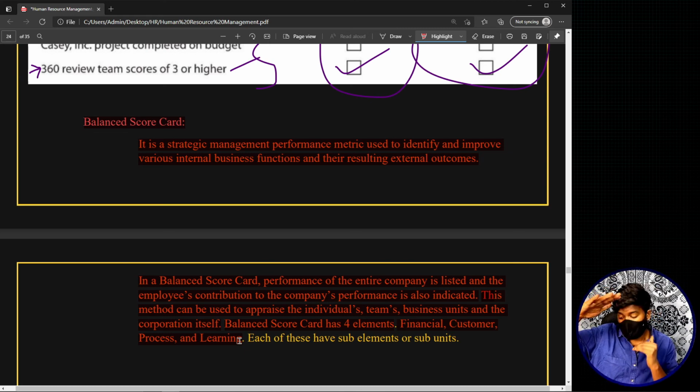If you want to appraise an individual, you choose only the individual's part in the balanced scorecard. So that is what a balanced scorecard is, a very powerful tool which can be used to appraise an individual, a team, a business unit, or the entire corporation itself. Now each of these has sub elements or subunits.